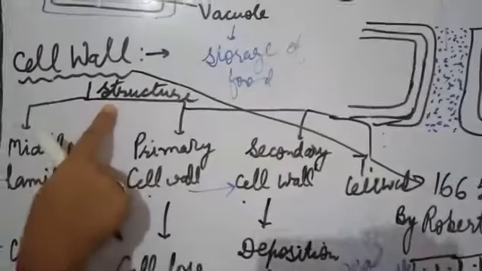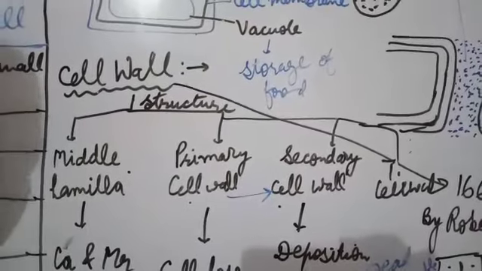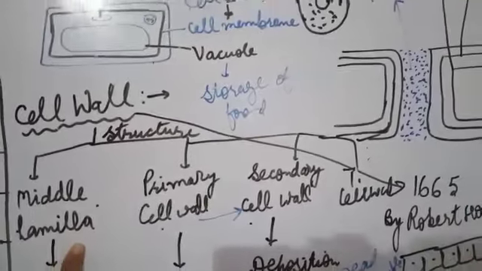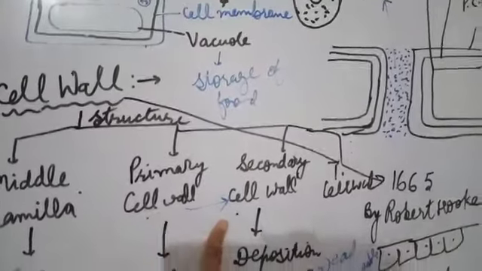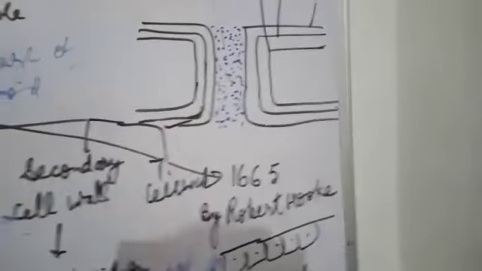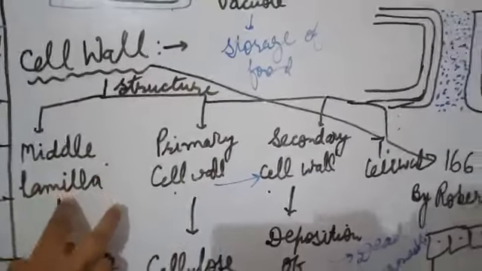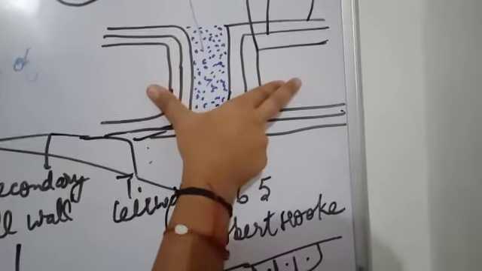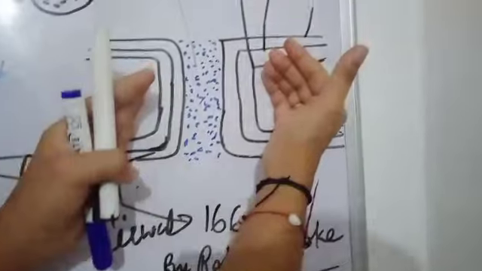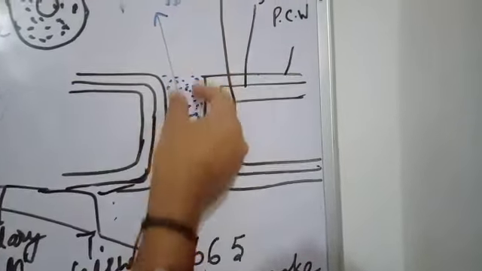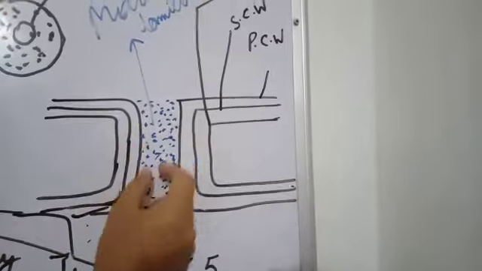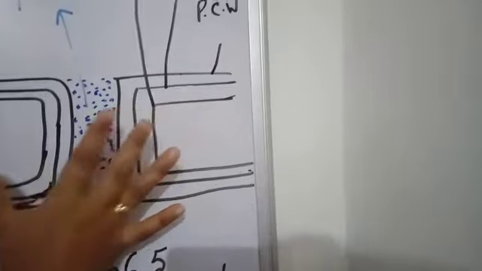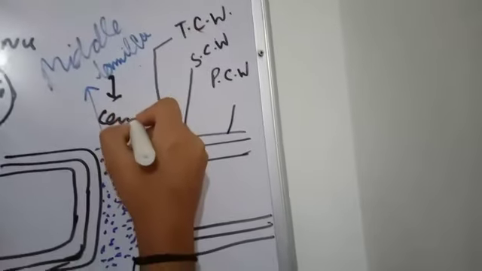And on the basis of structure, the cell wall may be divided into 3-4 parts. The first part is middle lamella, second part is primary cell wall, then secondary cell wall, and then tertiary cell wall. Firstly, we will talk about the middle lamella. Just see this diagram. You can see over here two cells are adjoining each other. Two cells are found near to each other, but they are not touching each other. There is a cementing part which is adjoining them. So a part which is adjoining two adjacent cells is called middle lamella. It is the cemented part. Actually, it is doing the cementing work.